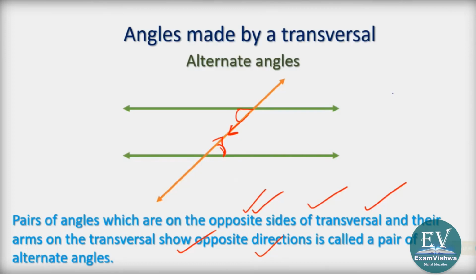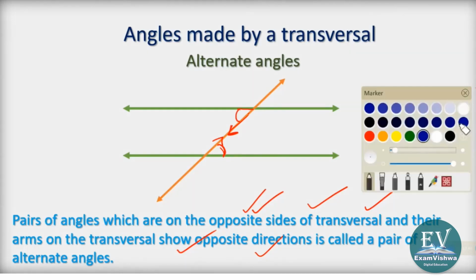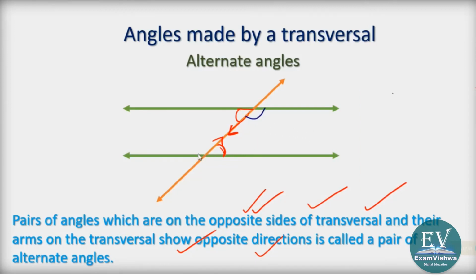I will change the color and show you another set of alternate angles. Which are they? Here is an angle. Here is an angle. These are interior, so we also call this alternate interior angle, because there are exterior angles also.